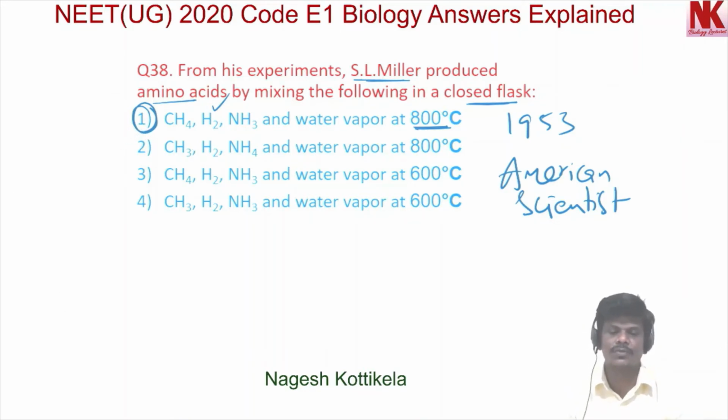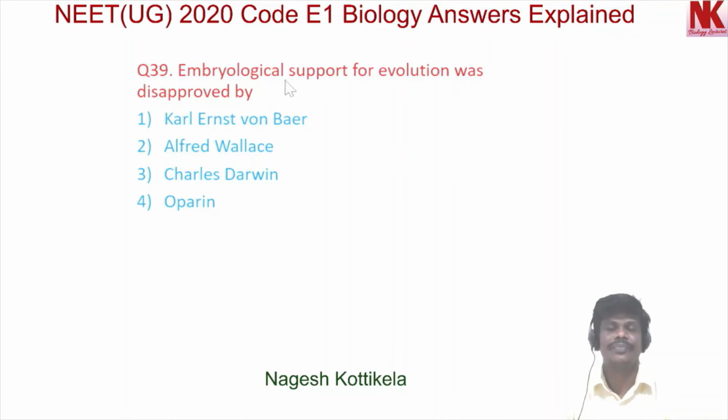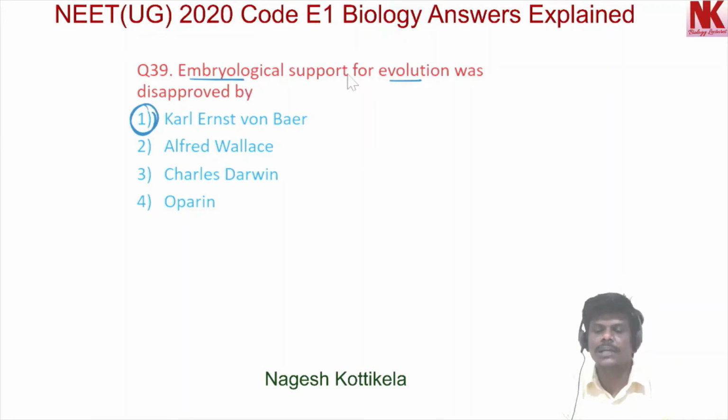Now moving to the next question, question number 39. Embryological support for evolution was disapproved by option 1 Carl Ernst von Baer, option 2 Alfred Wallace, option 3 Charles Darwin, option 4 Oparin. Here the most appropriate option is option 1. Okay, so embryological support for evolution was disapproved by Carl Ernst von Baer.